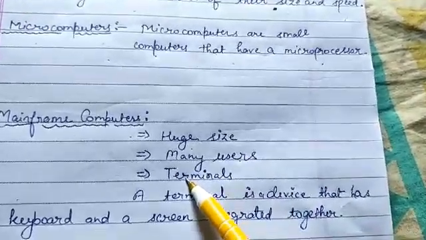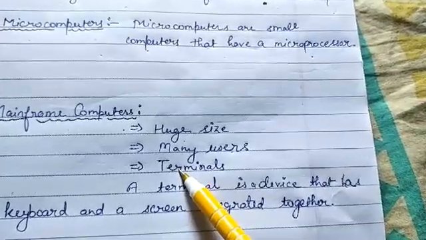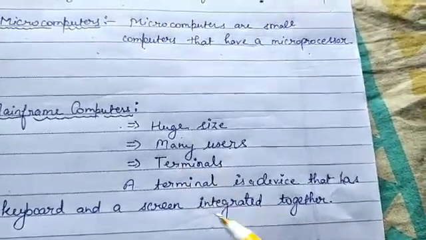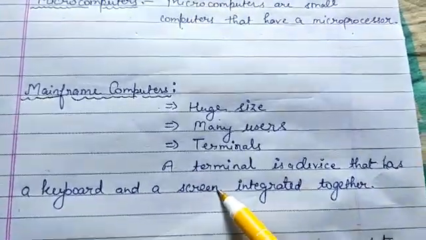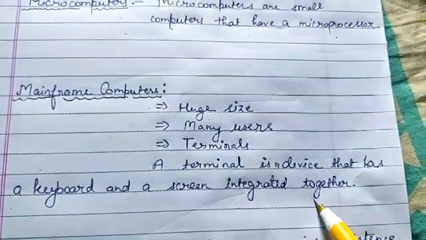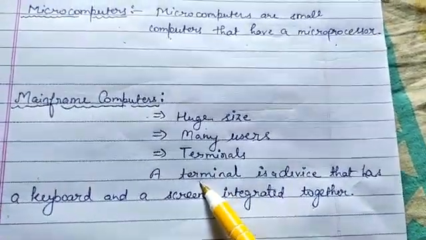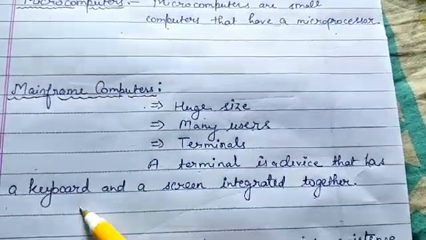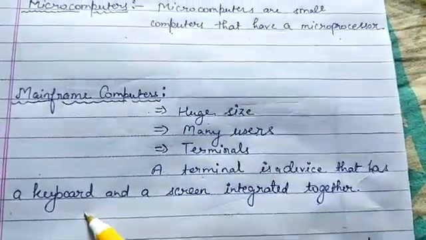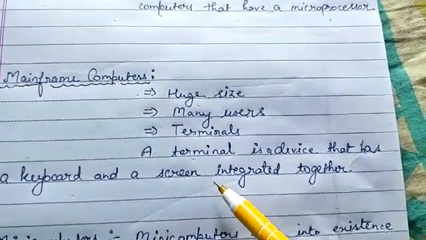Through the terminals. Users connect to it through terminals. What is a terminal? A terminal is a device that has a keyboard and a screen integrated together. So from a terminal each user can operate the mainframe computer through the keyboard. The users can give inputs and get outputs on their screen.